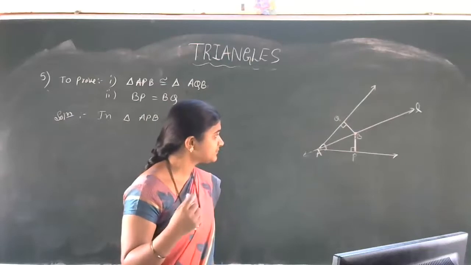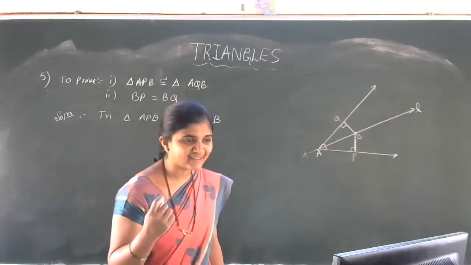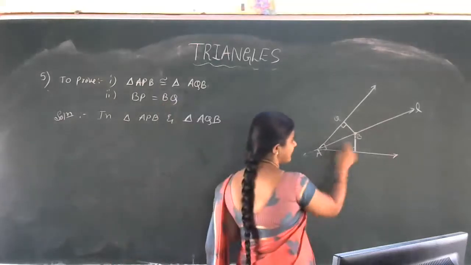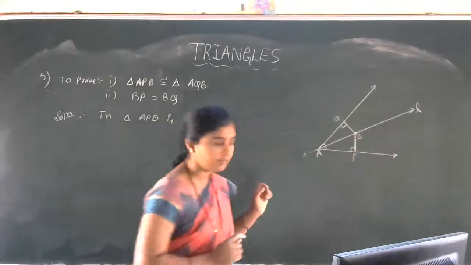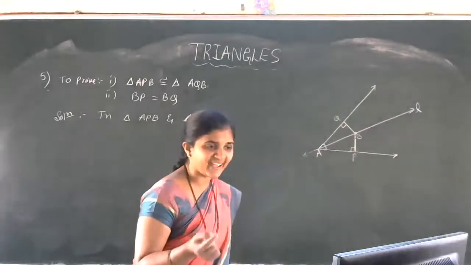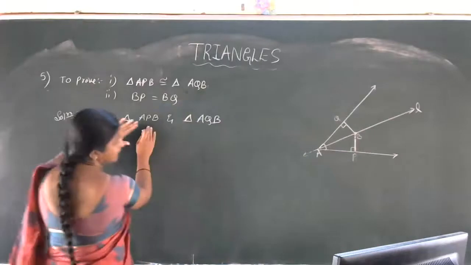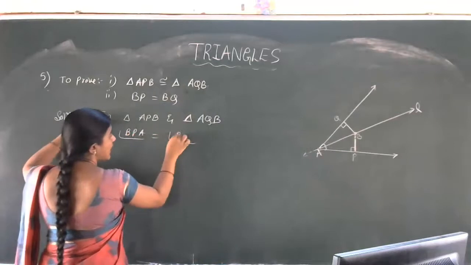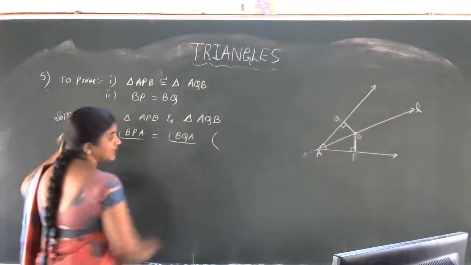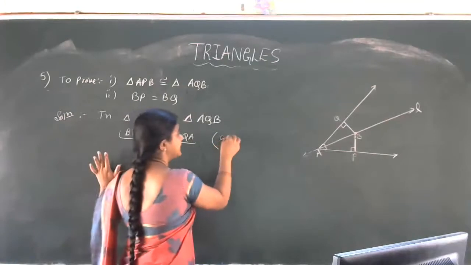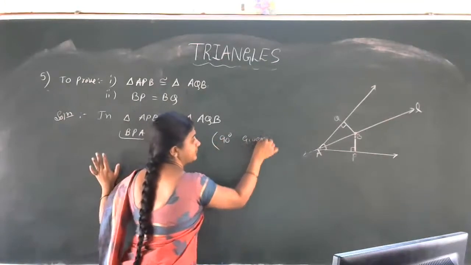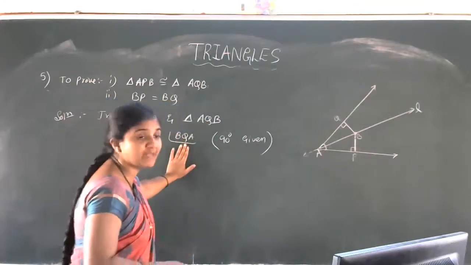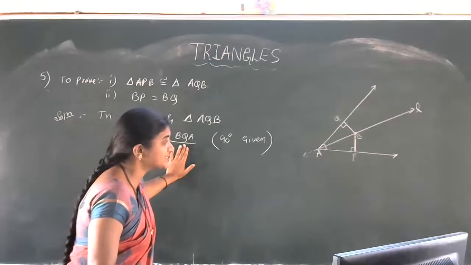Next, angle bisector word is there now. Yes, BQA is equal to BPA. This angle, BQA. Yes, BQA is equal to BPA, right angle. Can we take that one only first? In triangle APB, angle BPA is equal to angle BQA. Both are equal to 90 degrees, given. Yes, angle BPA is equal to angle BQA. First data is over.